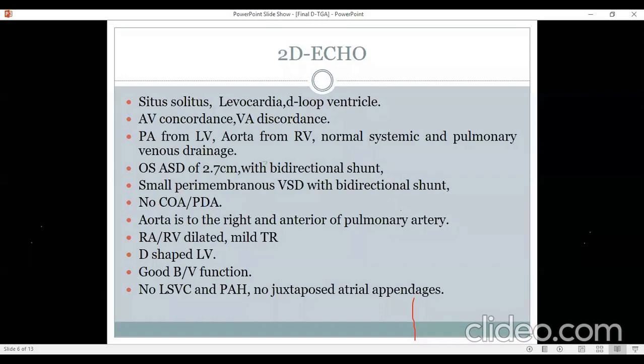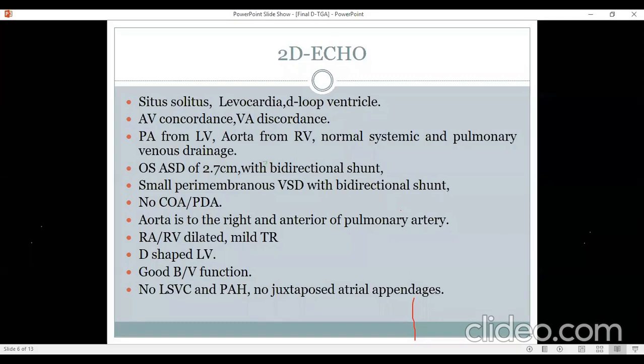An ASD and a small VSD show a small mixing of the blood. But we already demonstrated that the ASD is of larger size, 2.7 centimeters, and it is a very small perimembranous VSD, almost what we consider an intact ventricular septum. So the mixing is acceptable. Yes, I think it's a virtually intact ventricular septum. My only worry is that the shunt should have been right to left only and not bidirectional if the VSD is really small. But sometimes it becomes difficult because, as I said, it is a right to left shunt and not a left to right shunt.